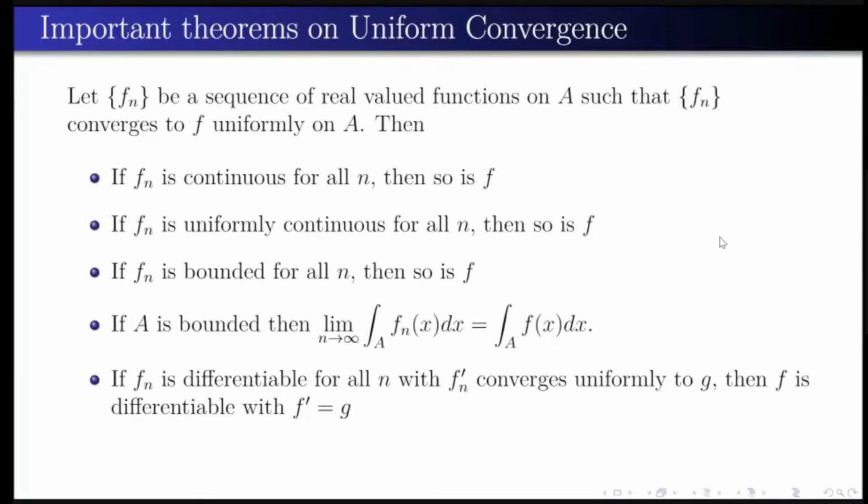Okay, so Fn is differentiable for all n. Fn prime converges to G uniformly, then F is differentiable. The converses of the above statements are not true. I think now you are all okay with that, because we have seen a lot of examples such that the converses are not true. Okay.